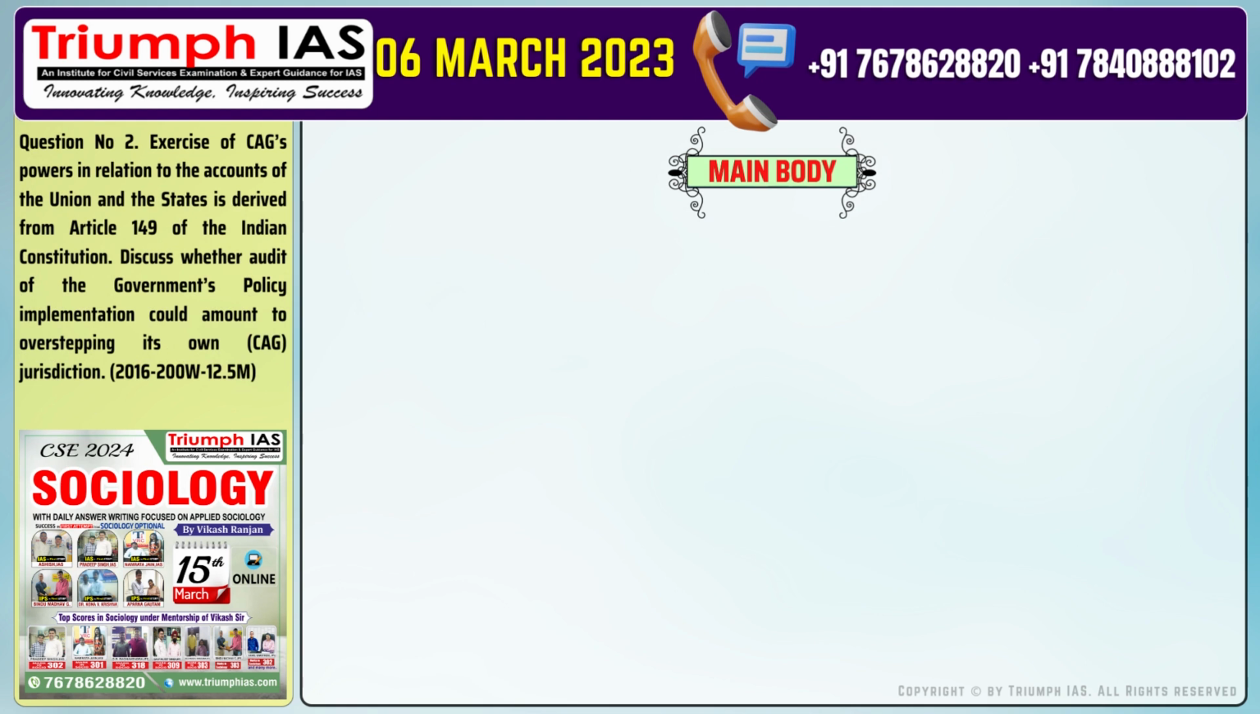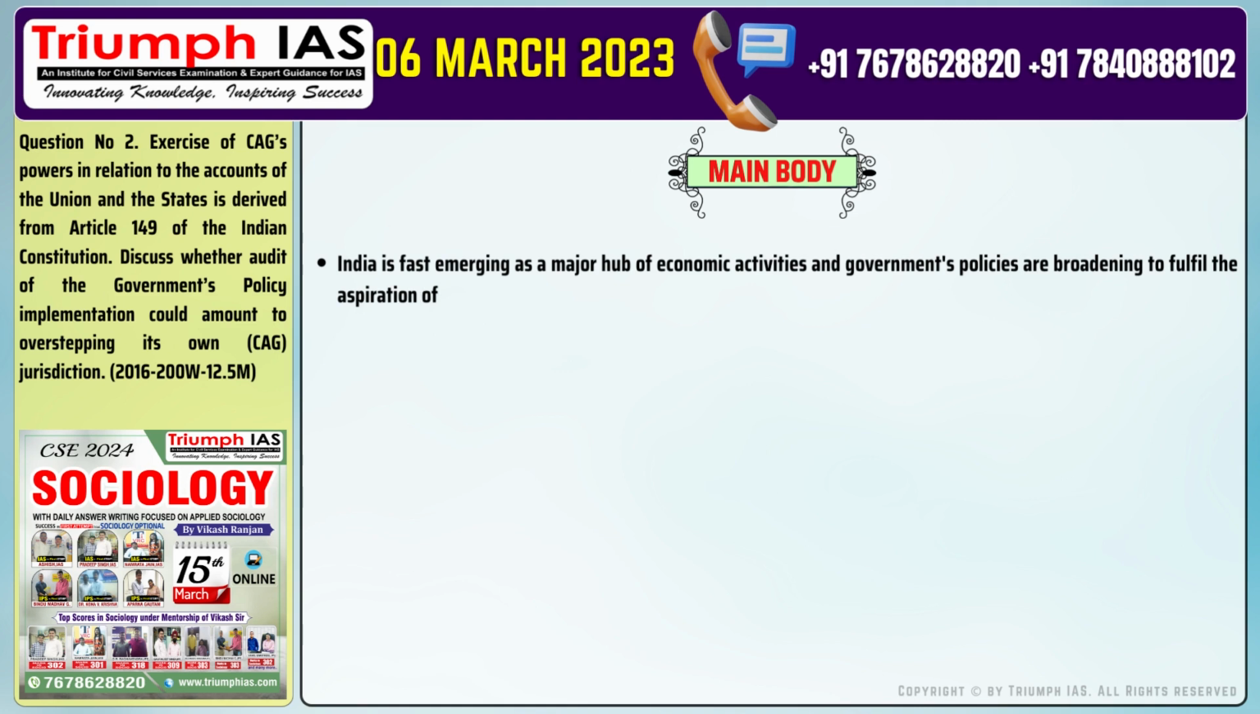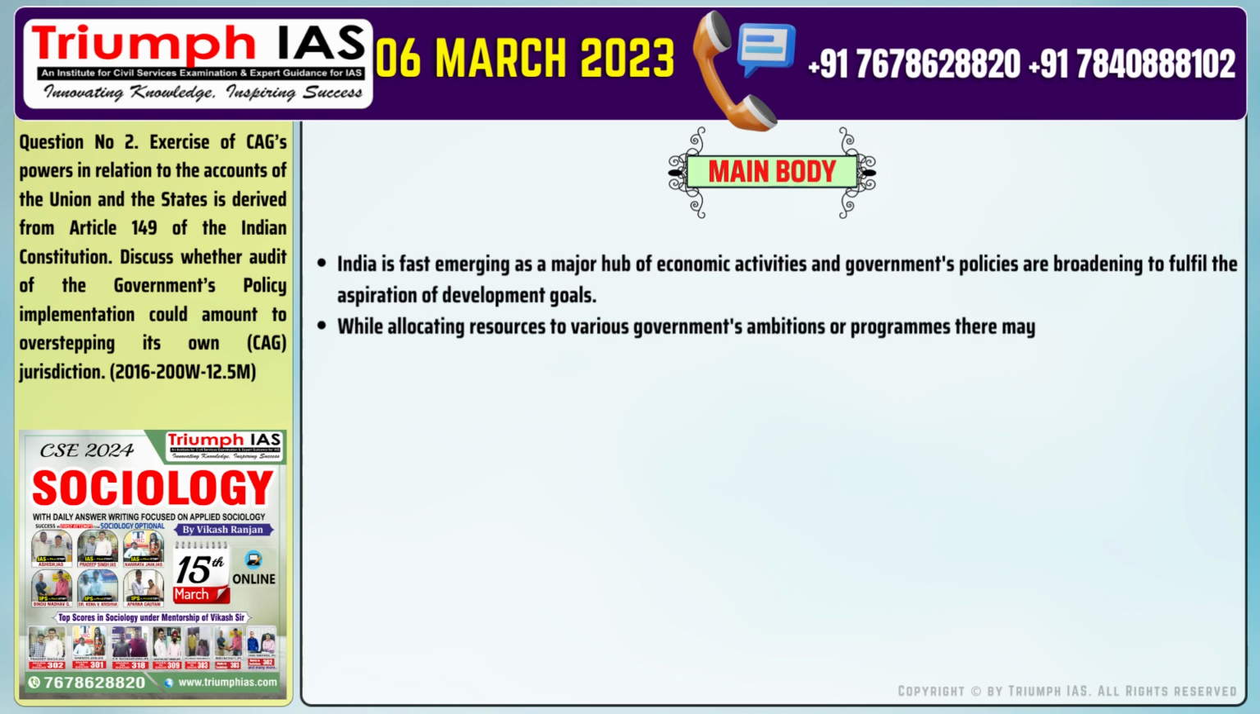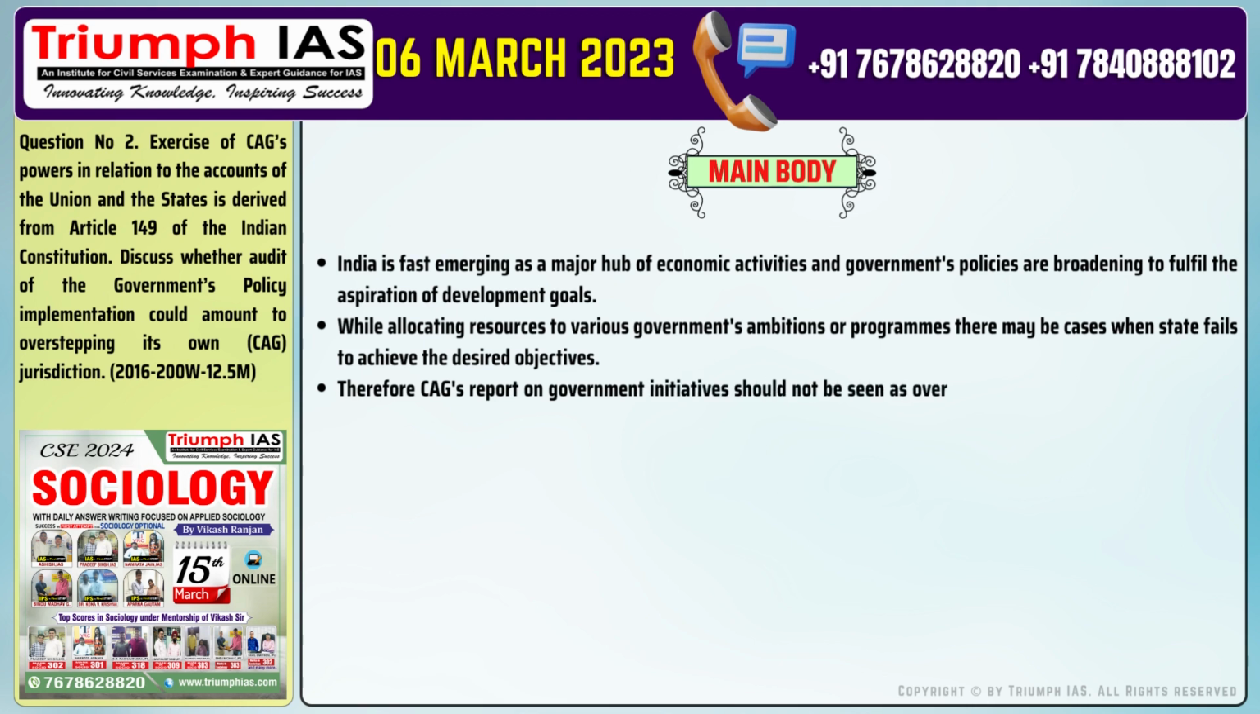Main body of the answer. Number 1. India is fast emerging as a major hub of economic activities, and the government's policies are broadening to fulfill the aspiration of development goals. Number 2. While allocating resources to various governments' ambitions or programs, there may be cases when the state fails to achieve the desired objectives. Number 3. Therefore, CAG's report on government initiatives should not be seen as overstepping its own jurisdiction. Rather, it is a check and balance exercise performed by CAG, which is one of the duties CAG is entrusted with.